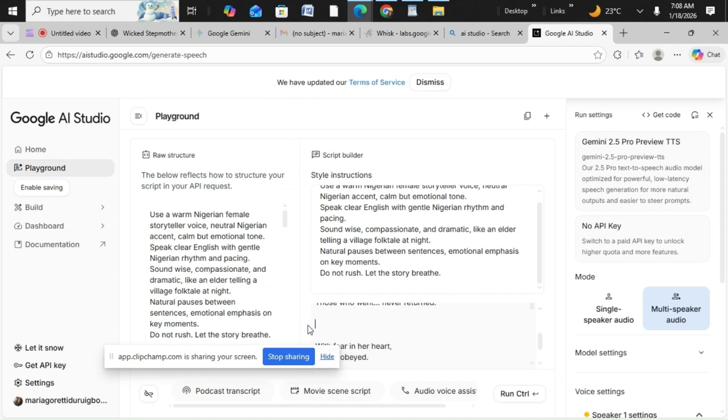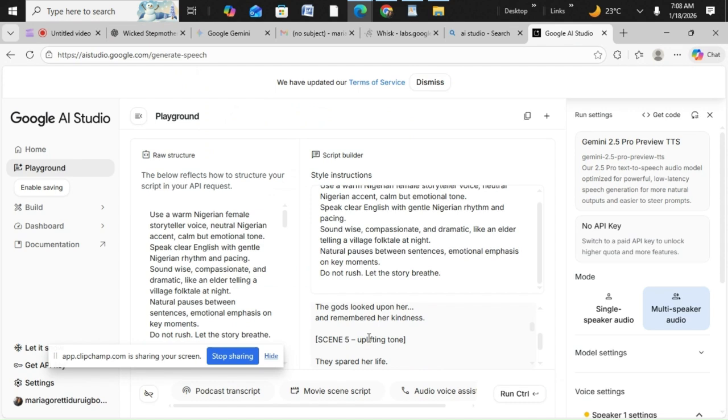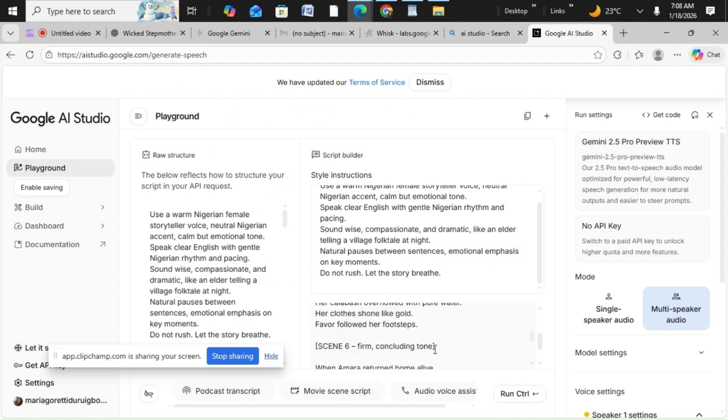We'll remove all these things so that this AI will not go and say scene 4, because I can't be listening to a story and hear scene 4, scene 5, uplifting tune. How will it sound? With a story, because of the voice too, there are some story voices you'll be listening to, your attention will be focused, and you'll be trying to listen to the tone.